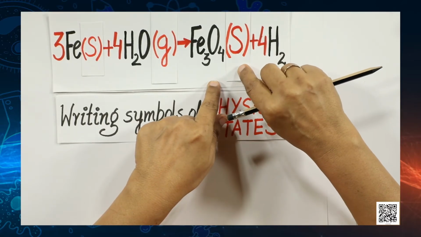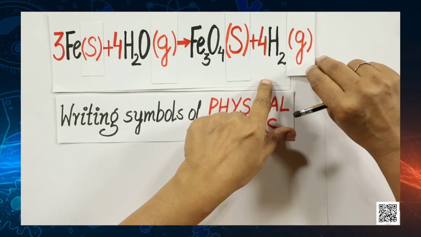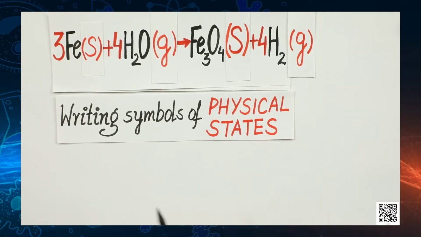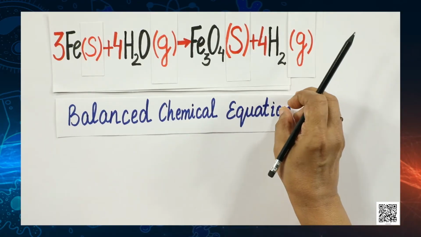So, we can write s within the brackets, and here is hydrogen gas. Yes, so for a gas, you can either make an upward arrow or simply write within brackets a small letter g. So, this is now a completely balanced chemical equation of the reaction of iron with steam to form iron oxide and hydrogen gas.